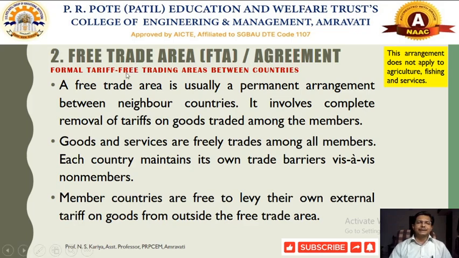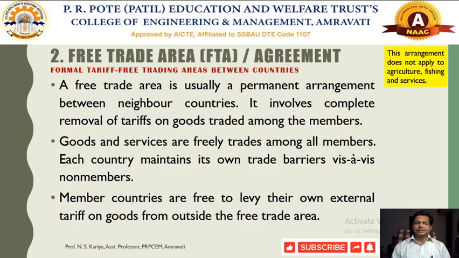So there will be a free exchange of goods and services that could take place between the member countries. That time we are saying it is a free trade area. In the case of a free trade area or free trade agreement, member countries are free to levy their own external tariff on goods from outside the free trade area. There are some countries that come forward themselves and set up the free trade area.